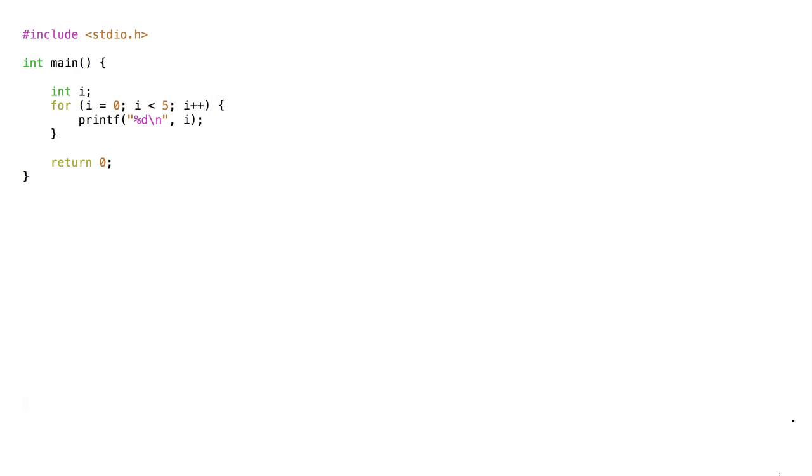Here's a really simple for loop. It simply loops 5 times, printing the loop counter for that iteration each time. The for loop has 3 components that help set up and maintain the loop. But a while loop has only one component, the condition. Let's rewrite this for loop as a while loop.